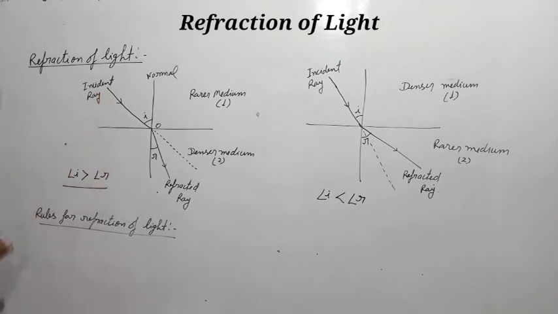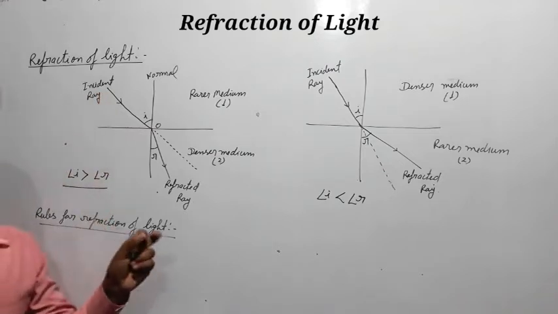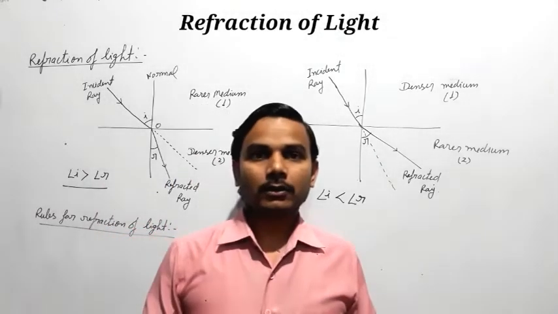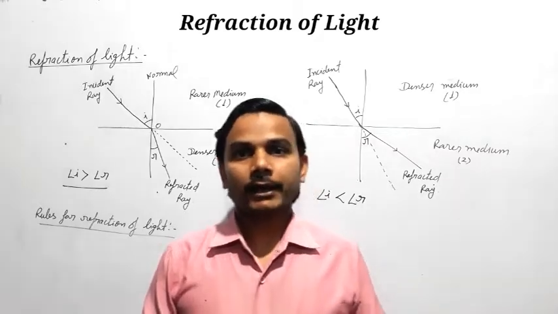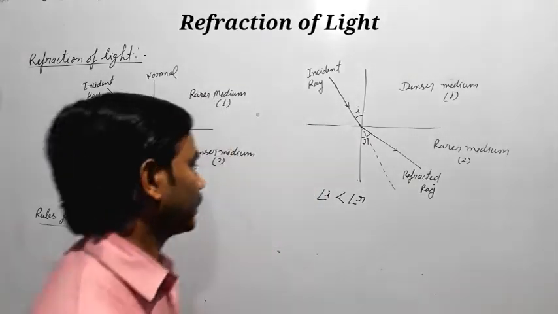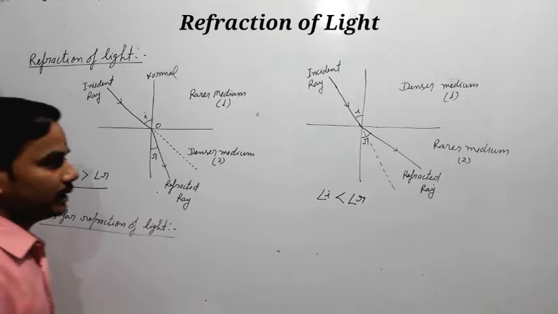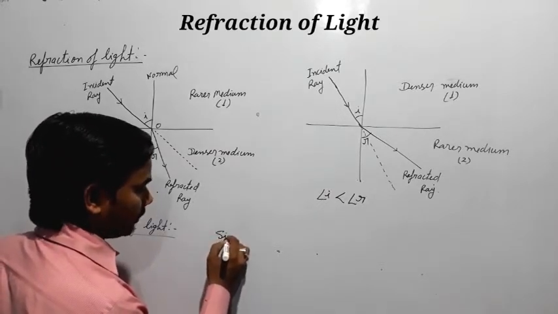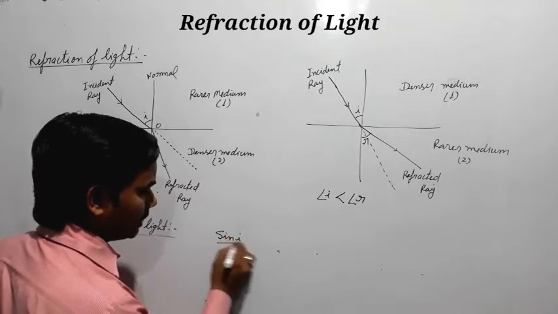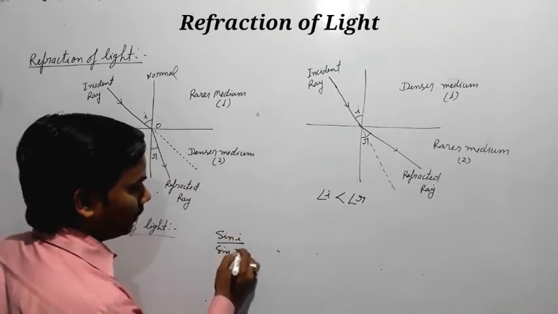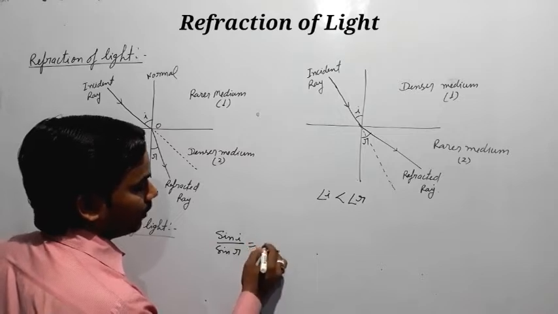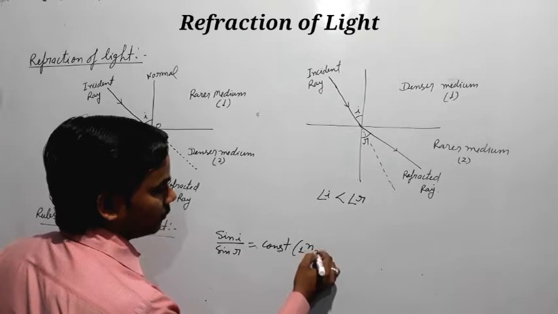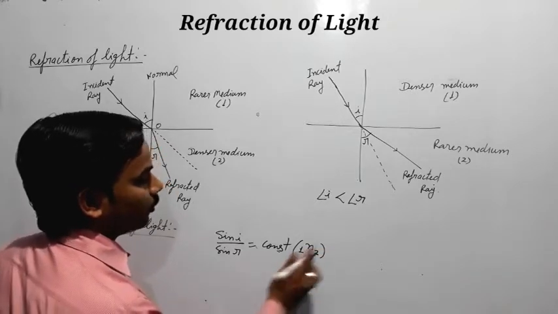Now there are two rules of refraction of light. The first rule says that the ratio of the sine of the angle of incidence to the sine of the angle of refraction is always constant, and this rule is also called Snell's law. That constant can be represented as n12, or we can say only n.